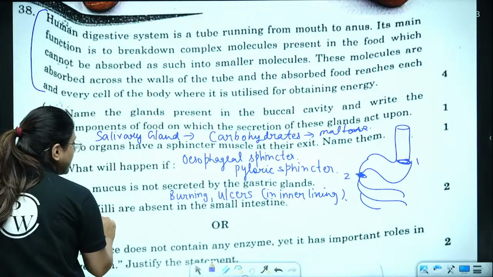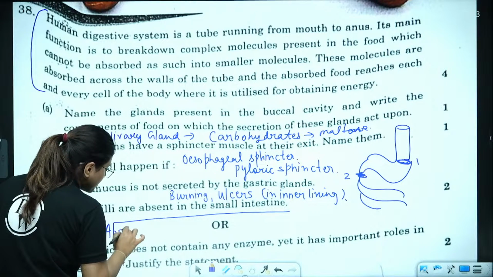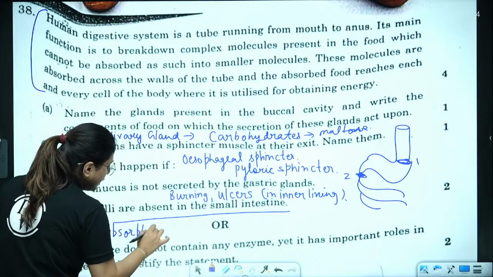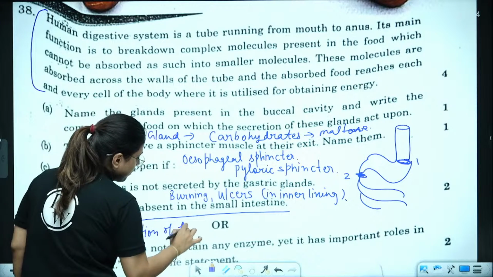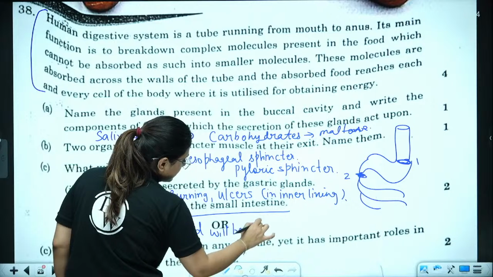Moving to next one. If villi are absent in small intestine, absorption of food will be affected. Absorption of food will be largely affected.